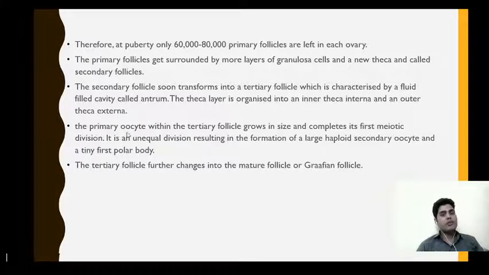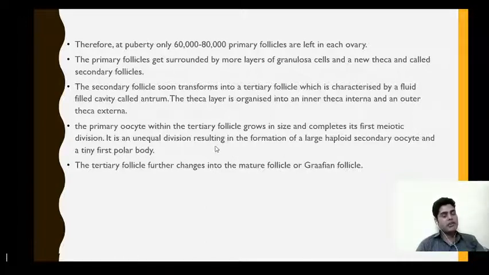The primary oocyte within the tertiary follicle grows in size and completes its first meiotic division, and that leads to the production of a secondary oocyte and first polar body. This division is an irregular division. So that means here the distribution of content is not equal. Here the distribution of nuclear content is equal.